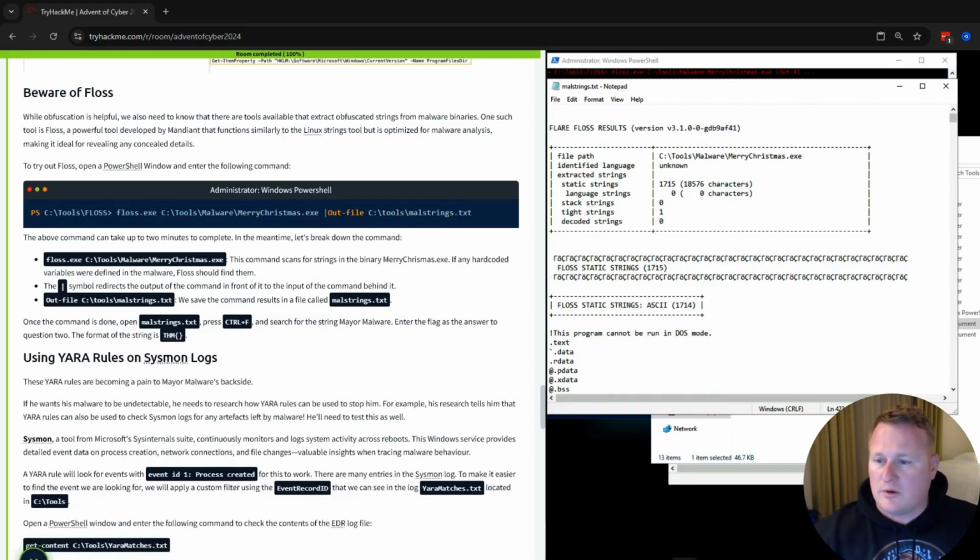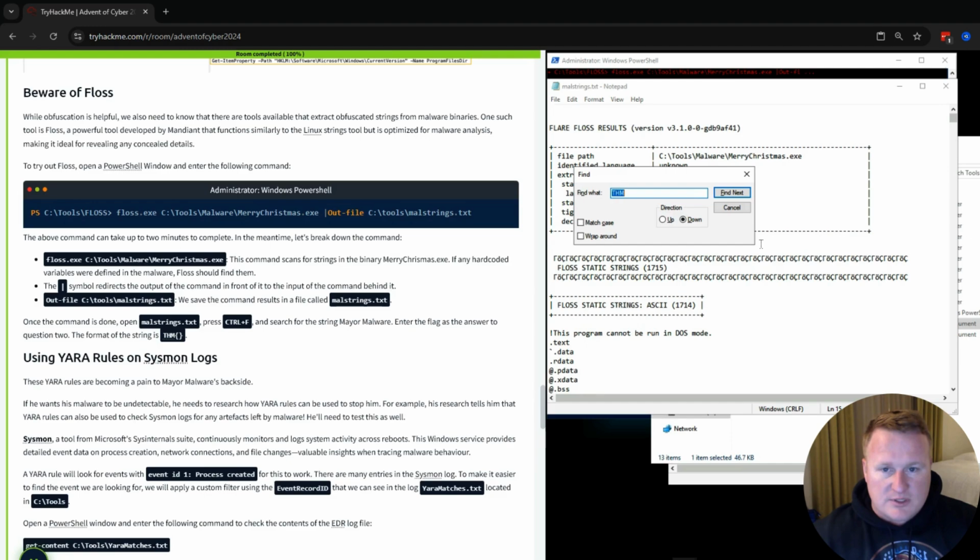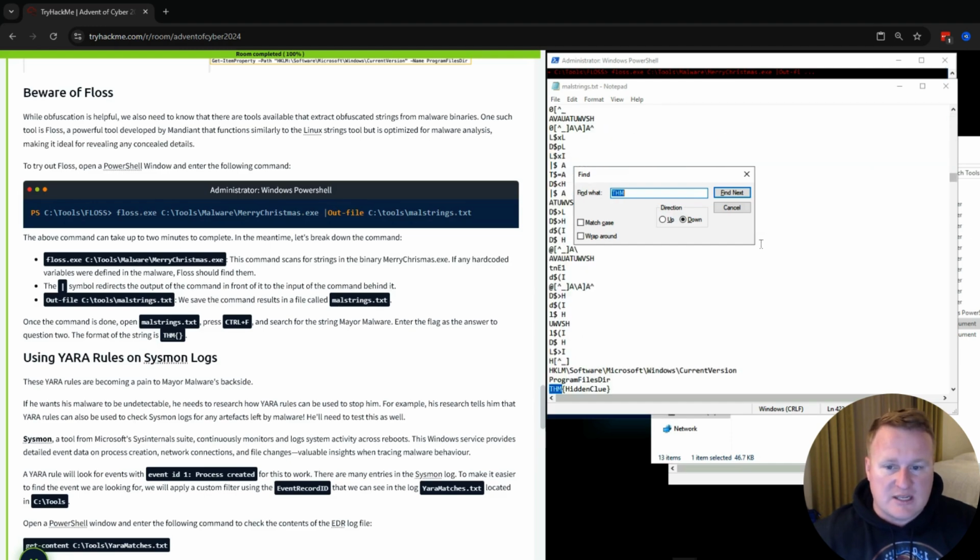Going into our malstrings.txt, we click in here and simply do a Control F for THM, and boom, we have our second flag for the room.